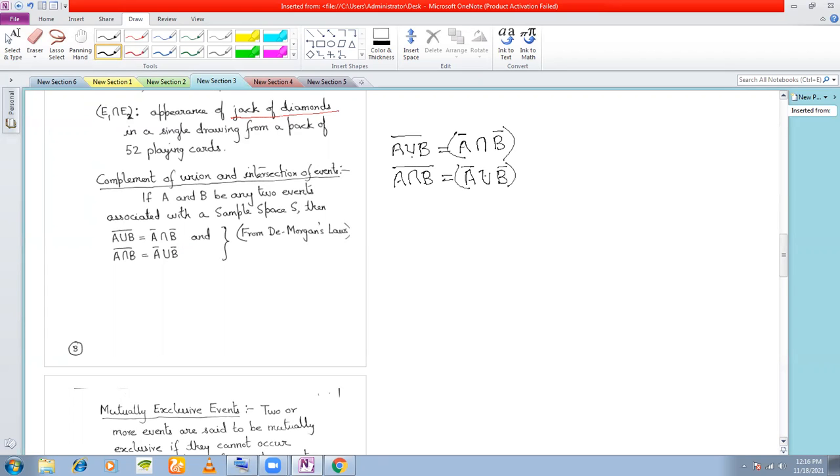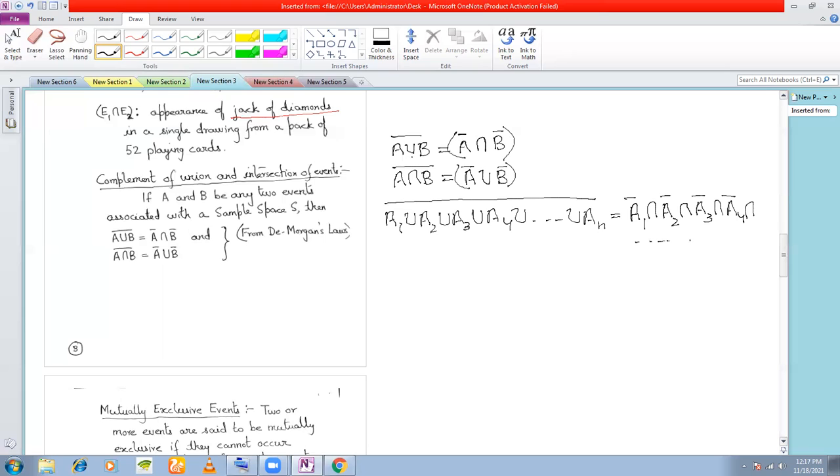This actually can be extended to 3 events, 4 events, 5 events, n events. For example, A1 union A2 union A3 union A4 union and so on up till union AN. Complement of all this, if I am to distribute the complement over each event, then A1 bar will become intersection A2 bar intersection A3 bar intersection A4 bar and so on up till AN bar. Okay, this is an extension of this.